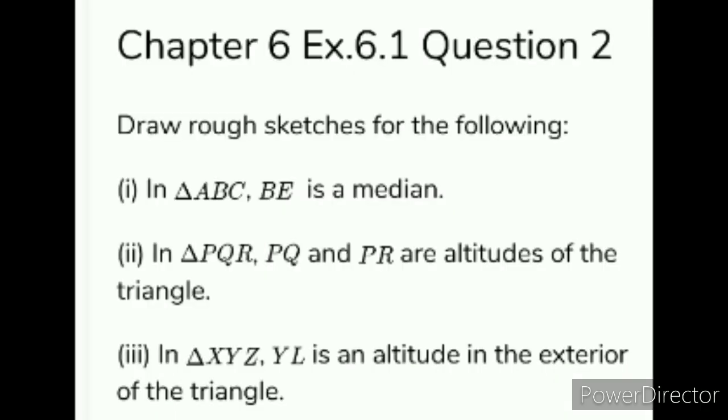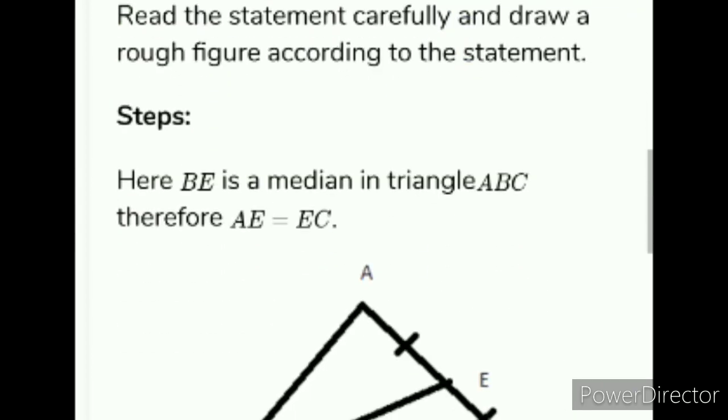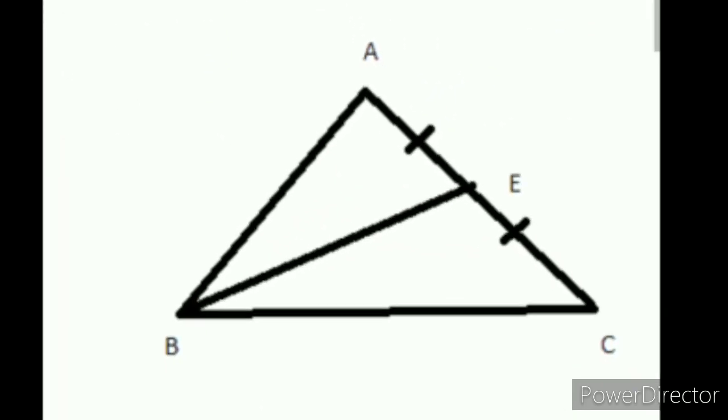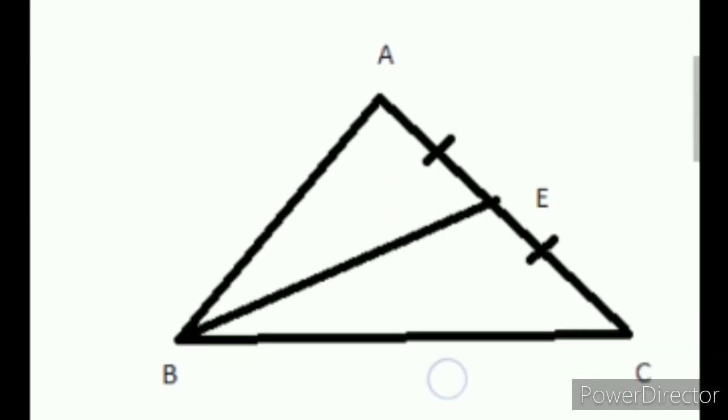Draw rough sketches for the following. First part of question: in triangle ABC, BE is a median. Yes, we should draw a rough triangle ABC first. Here BE is a median in triangle ABC. From B, you draw a line segment to its midpoint. E is the midpoint of the side AC. It means that AE is equal to EC. This is the rough sketch for the first part of the question. Draw it.